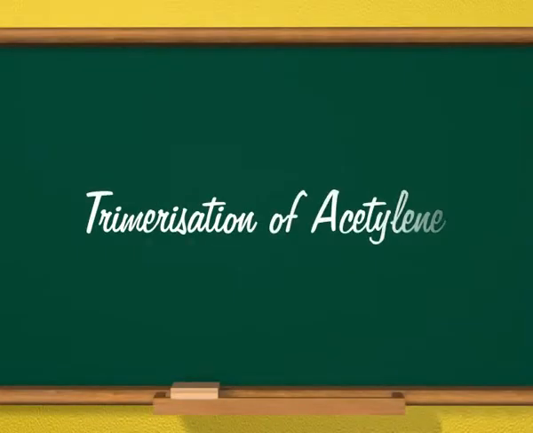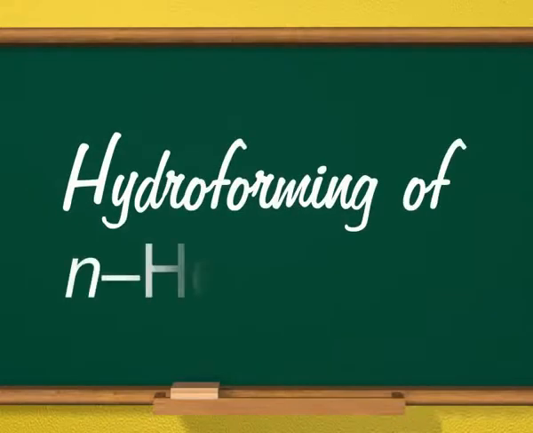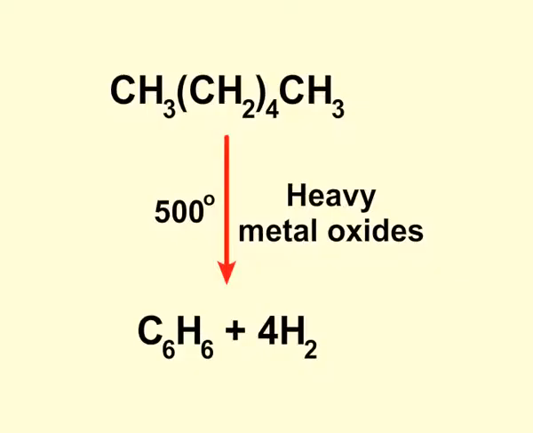Next method of preparation of benzene is by trimerization of acetylene. 3 molecules of acetylene or ethyne trimerize in hot copper tubes to form benzene, which is shown in the form of equation on the screen. The next method of preparation of benzene is by hydroforming of n-hexane. As you see on the screen, n-hexane reacts with heavy metal oxides at 500 degrees centigrade to form benzene and hydrogen.